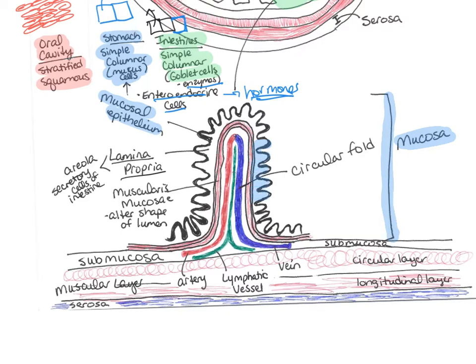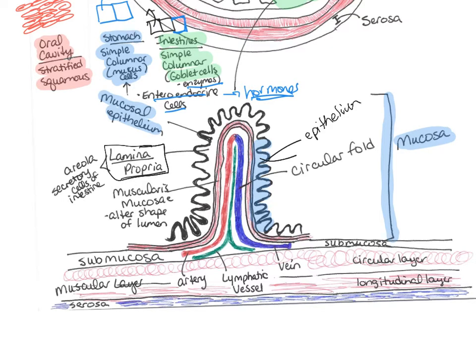Okay, that's all the mucosa. So in the mucosa, we have two things. We have this outside here. That's where the epithelium is, where I have it drawn in black. And then right underneath that, in the other blue area there, that's the lamina propria. Okay, that's the lamina propria.